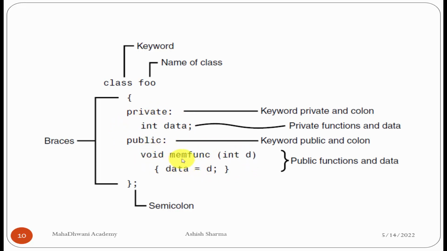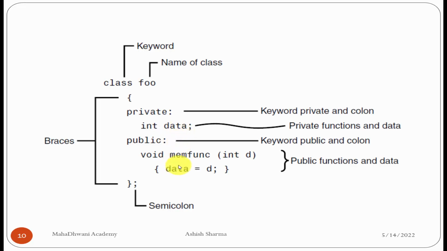So the member function should be accessible outside the class. This private data is not directly accessible outside the class. So to access this private part of the class, we are using a public member function, and we can see here the public part is accessing the private part.